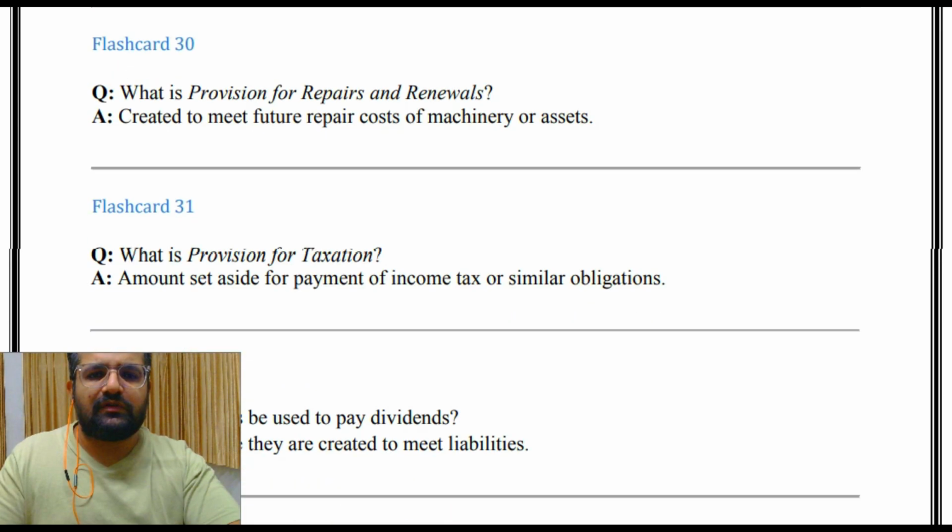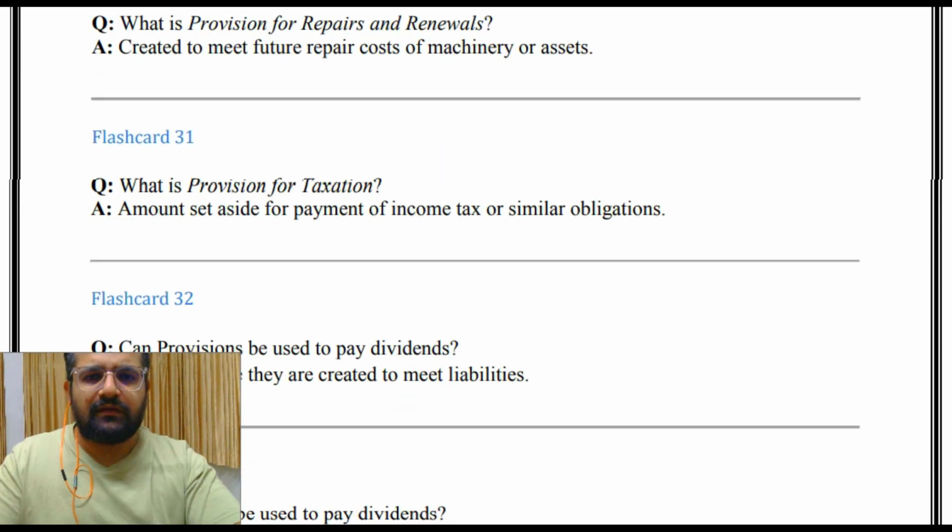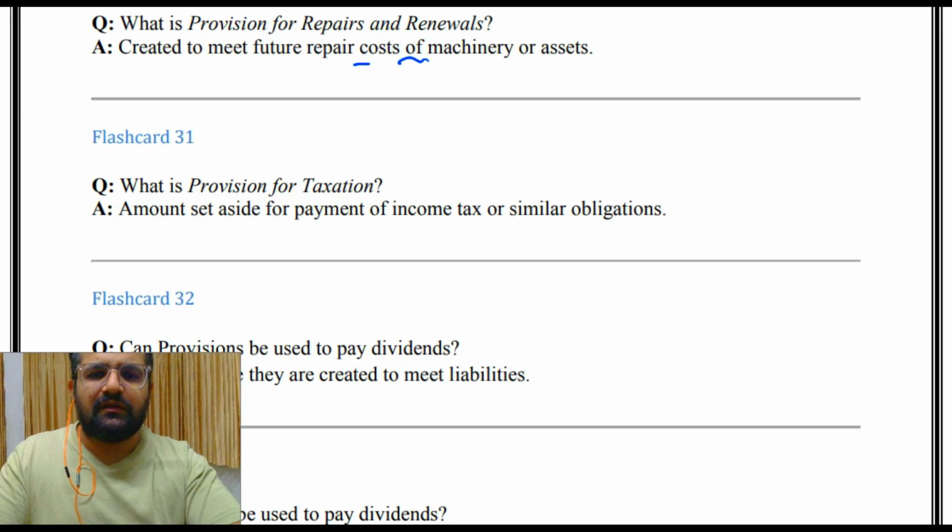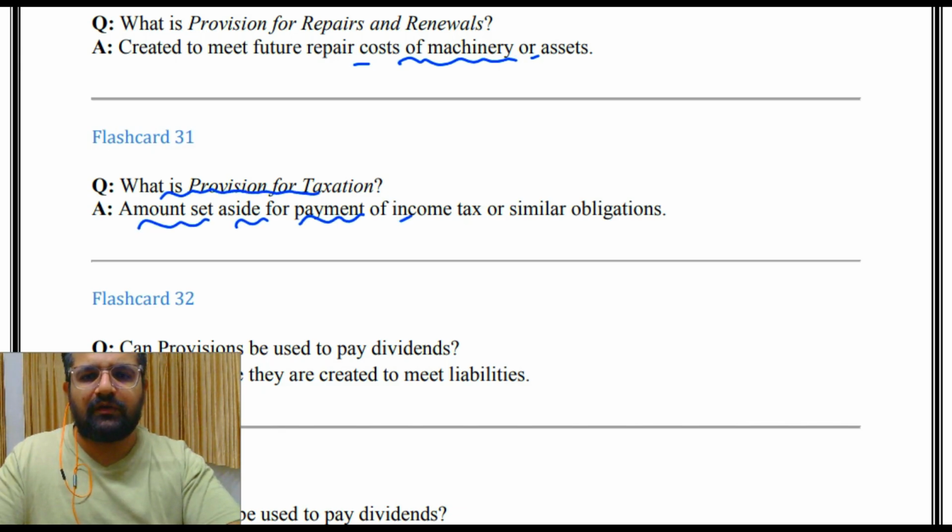Then what is provision for repair and renewals? Created to meet future repair cost of machinery or assets. What is provision for taxation? Amount set aside for payment of income tax or similar obligation.